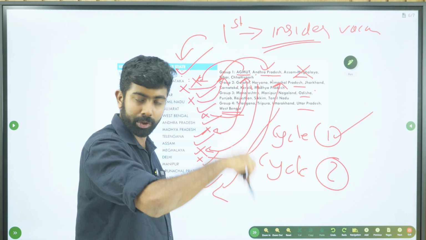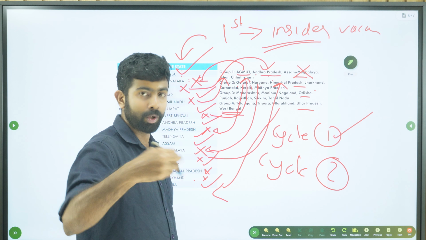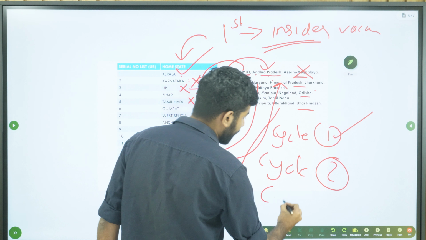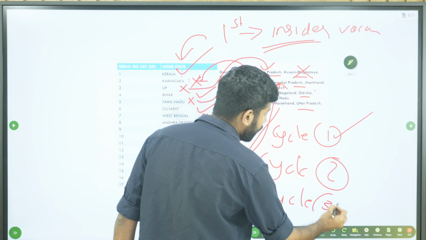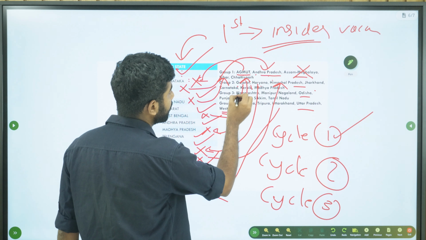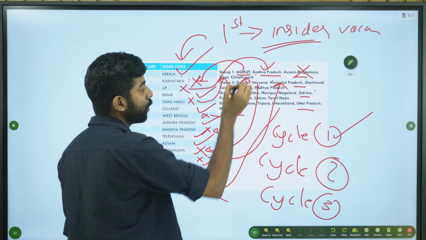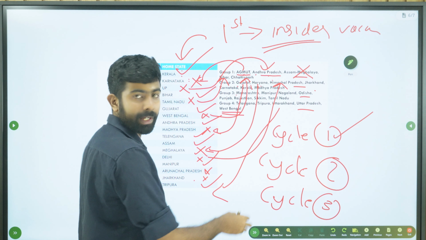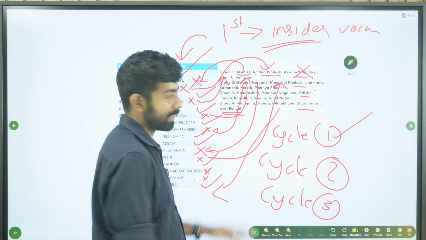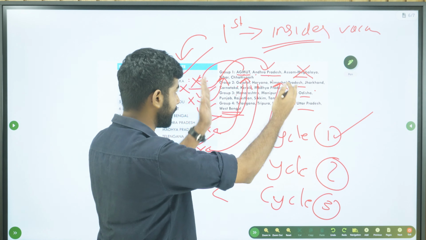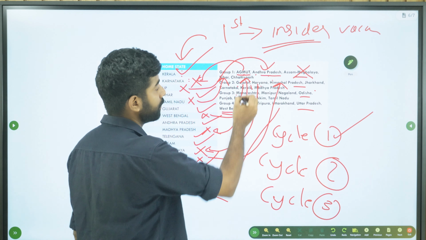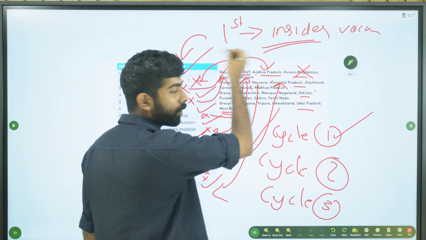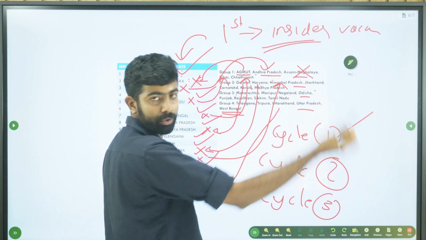Then Haryana, they will go to the list, outsider vacancy filled. Then the next cadre, and this process will continue. Then say cycle 3 is reached. In cycle 3, group 3 will become group 1, group 4 will become group 2, group 1 will be group 3, and group 2 will be group 4. I mean, the set of cadres will change. So we will start with Maharashtra. Maharashtra, outsider vacancy, go to the list, take someone. Manipur, go to the list, take. Nagaland, go to the list and take.